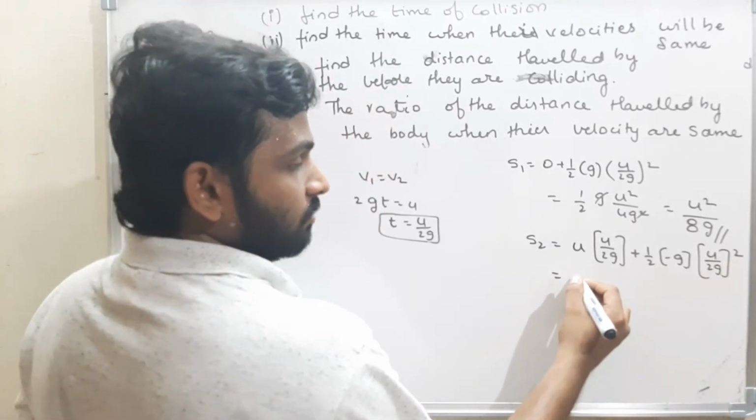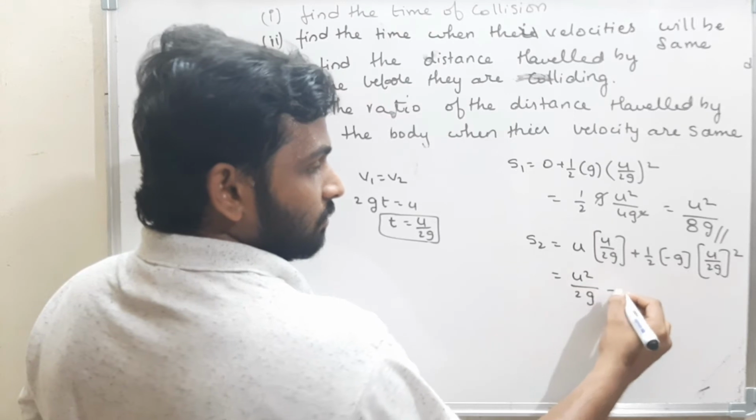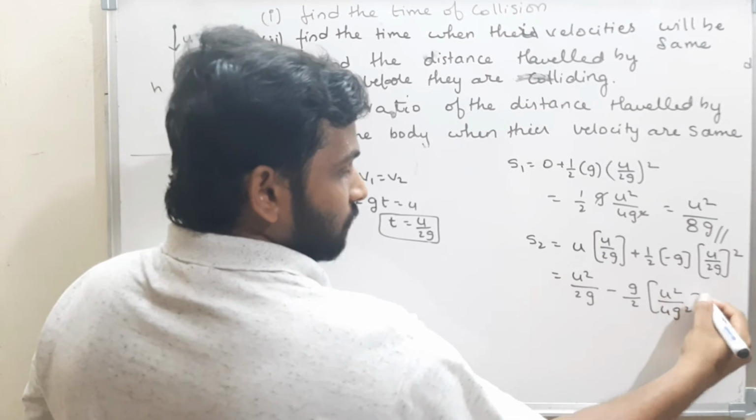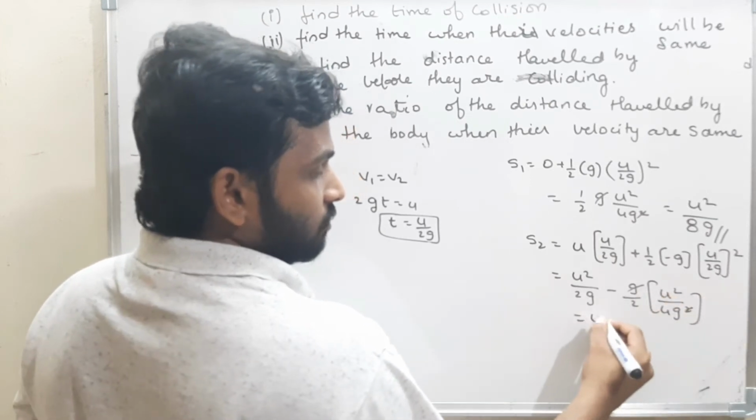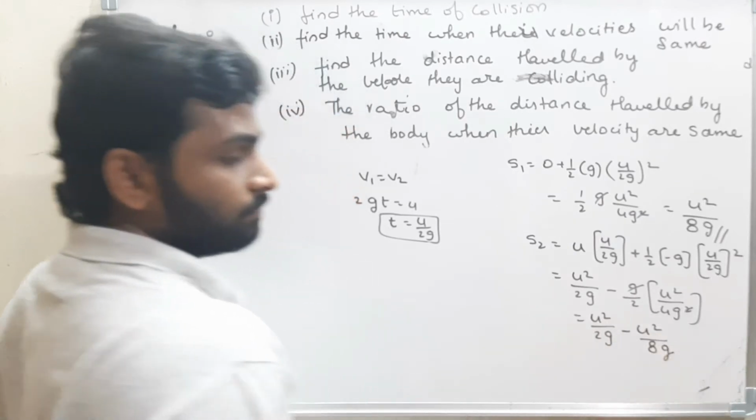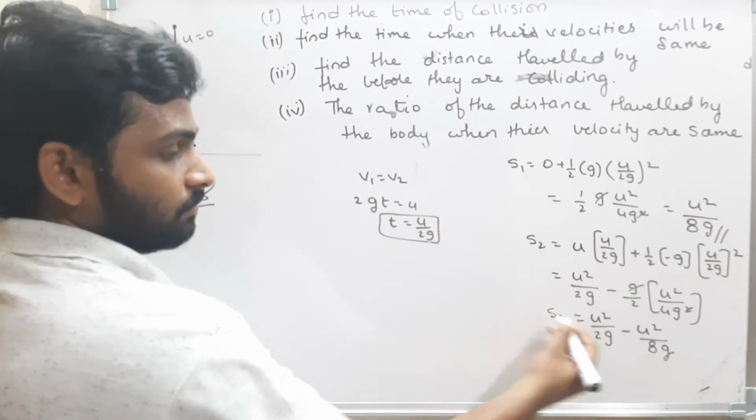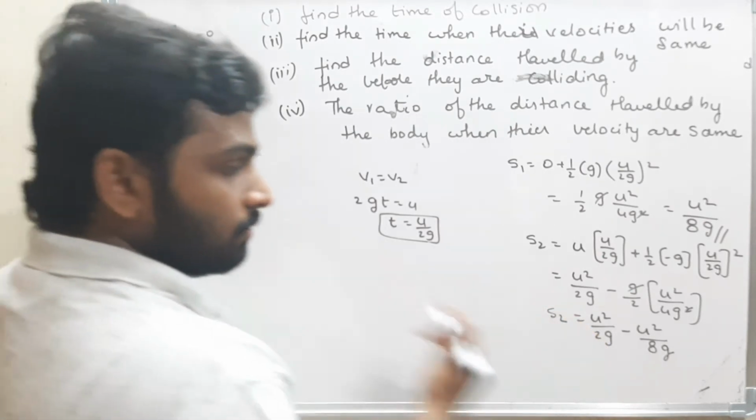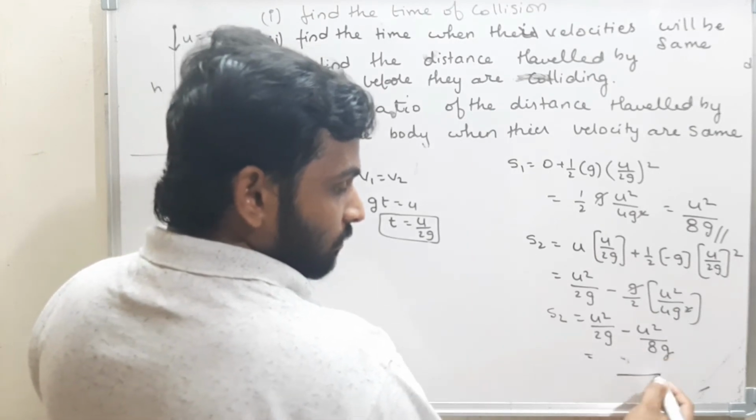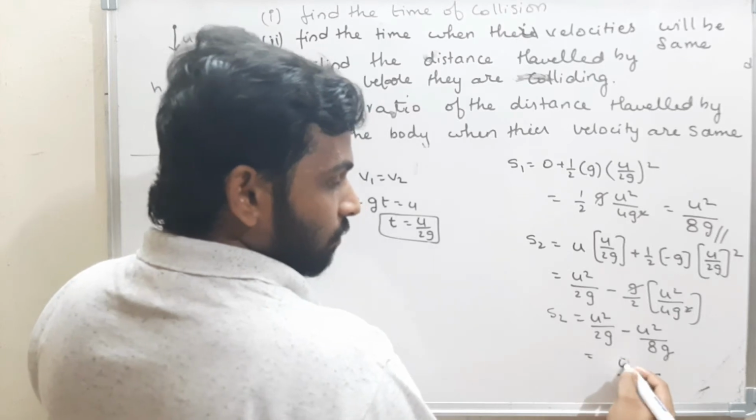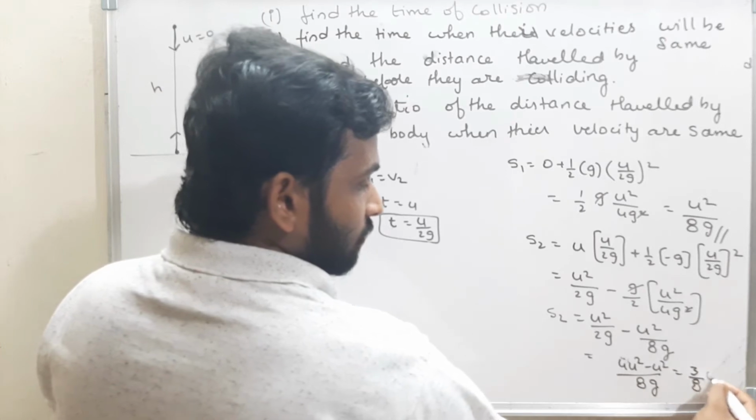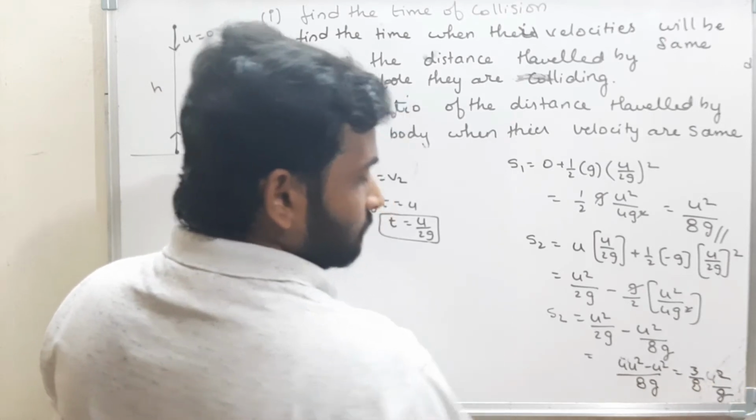Therefore, what is S2? S2 is nothing but u square by 2g minus g by 2 into u square by 4g square. For g cancelled off. What is the answer? u square by 2g minus u square by 8g. These are distance travelled. Therefore, find the value. How much? u square by 2g. If I take LCM, 8g is LCM. 4u square minus u square, that is nothing but how much? 3 by 8 u square by g.